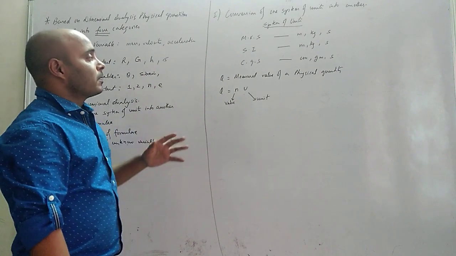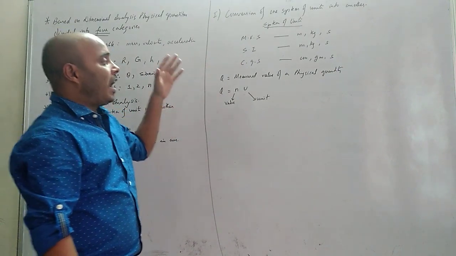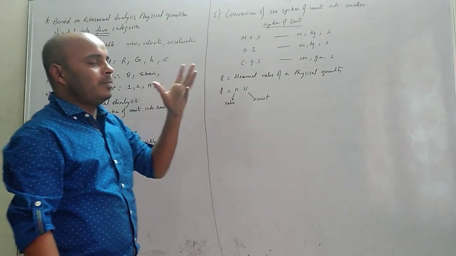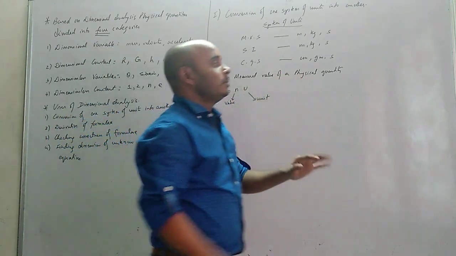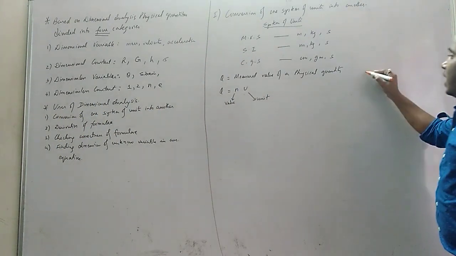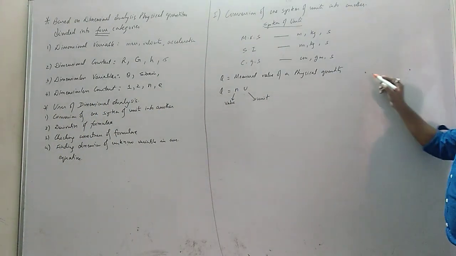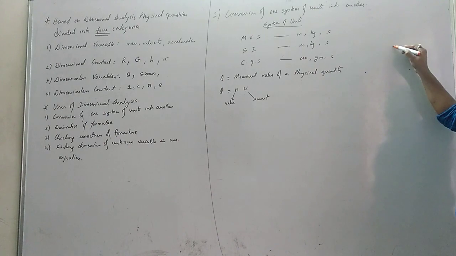Okay, now try to understand these things. This is the hardcore basics of any measured value. For example, Q is the measured value of a physical quantity. See, try to understand what I'm saying. This is the 2 point I have. I told two students, A and B. They are the two students. For example, Piyush and Rohit.